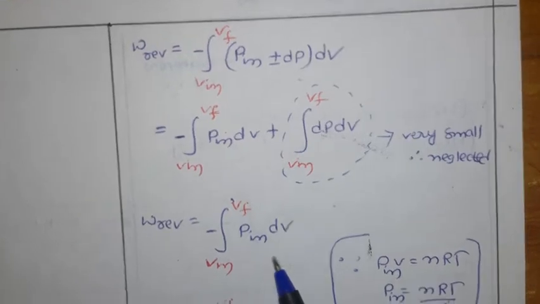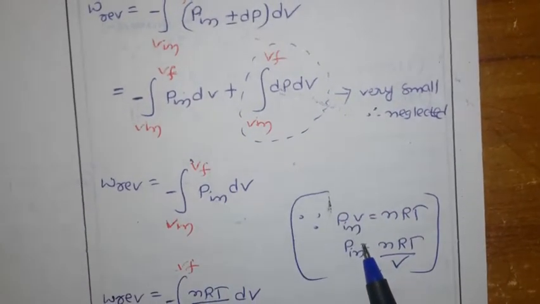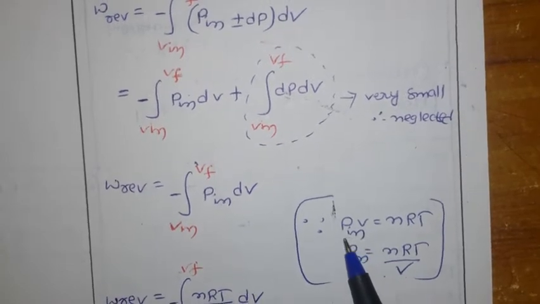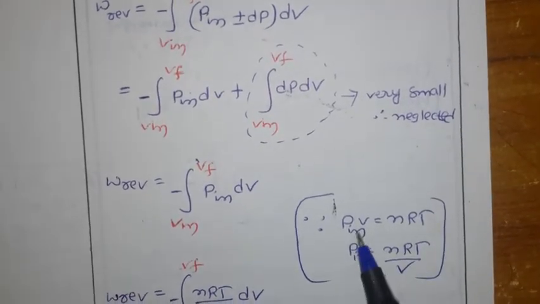Here we have the ideal gas. For the ideal gas equation, you know very well, PV equals nRT.